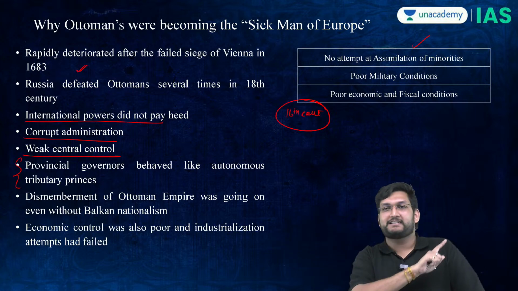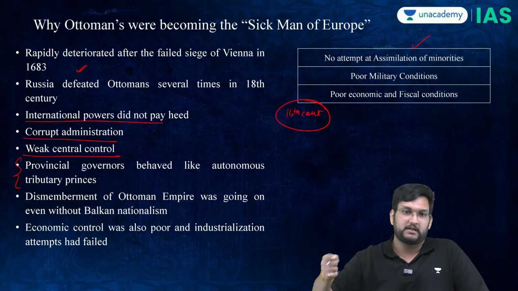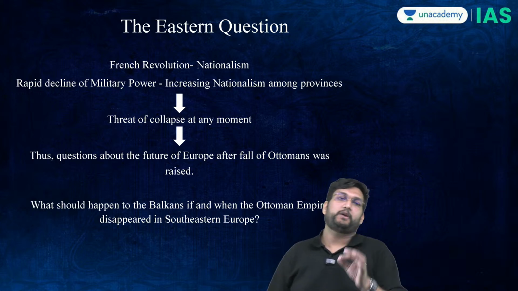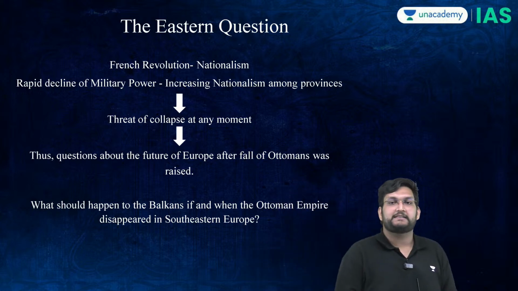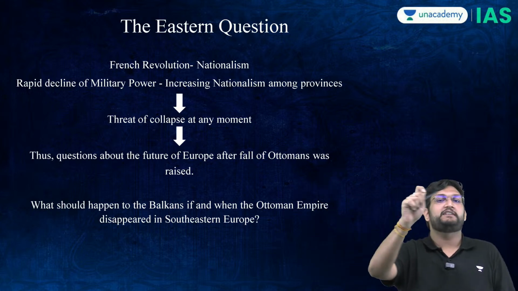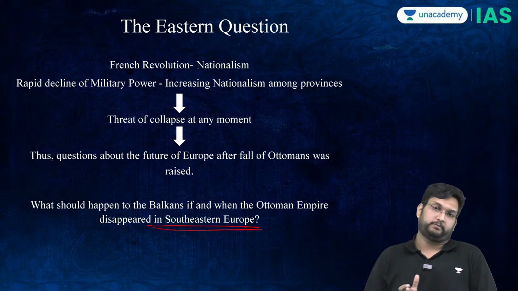Because if you don't understand the Eastern question, you will not understand why Serbia was the way it was. Therefore, now there arises a very interesting question. And that question is, if and when the Ottomans will decline, what will happen to Southeastern Europe?